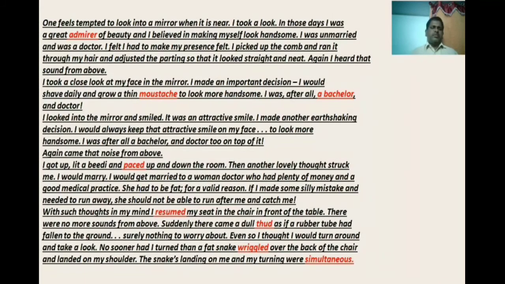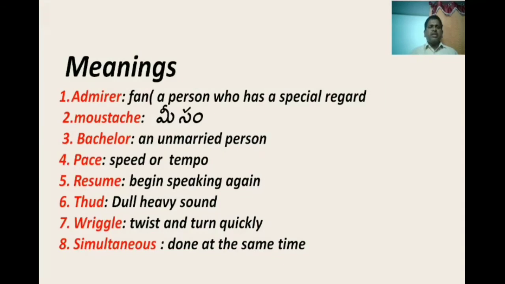Before reading this paragraph, just take a look at these meanings. Admirer: a fan, a person who has a special regard for someone else. Look at this word, moustache, which in Telugu is meesam. Mistake. Bachelor: an unmarried person. Pace: speed, tempo. I see some pace bowlers, for example, Bumrah, and from South Africa, Rabada. Resume: begin speaking again.